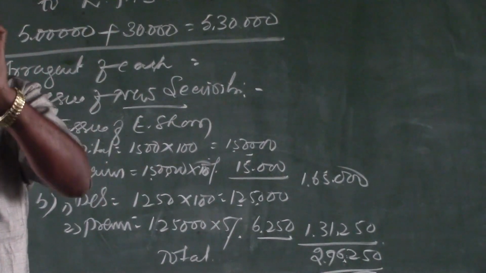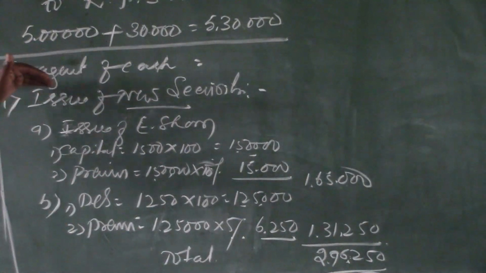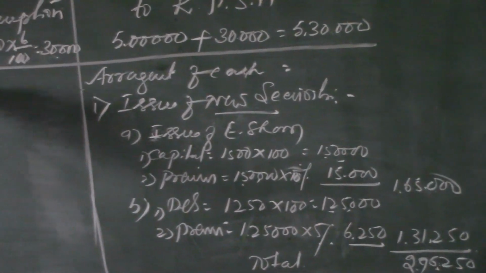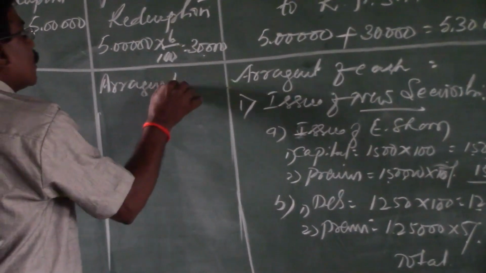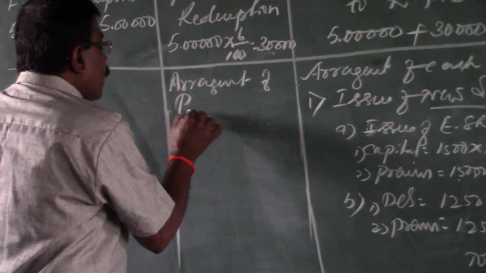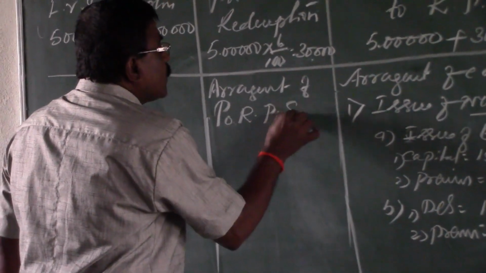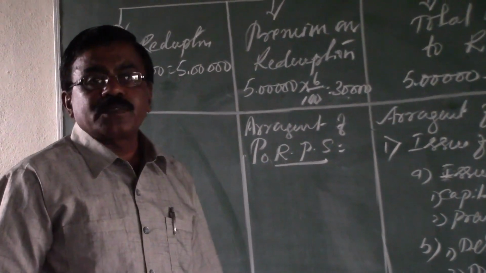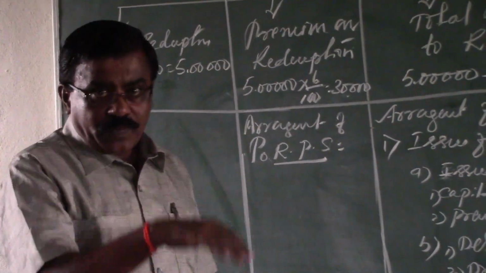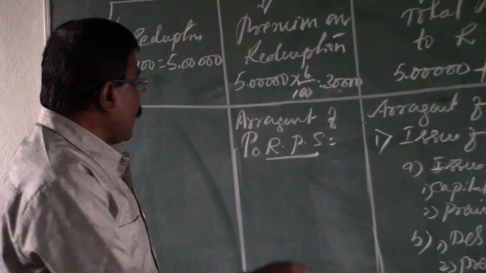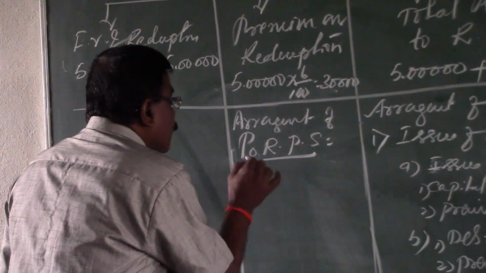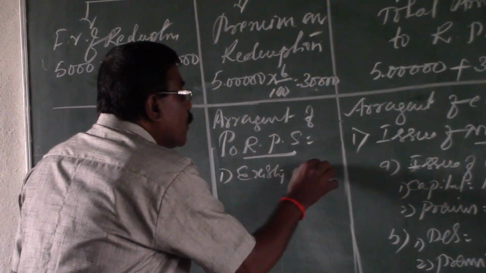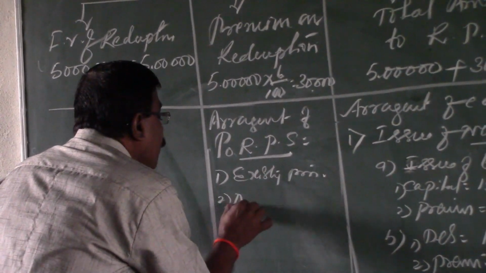So, taking that point in mind, we are going to close down what we call the arrangement of cash. After the arrangement of cash, then we have to go for the arrangement of premium on redemption of preference shares. It is also given the idea of how we have to arrange the premium on redemption of shares in the first volume. In the similar manner, here the arrangement is from the existing premium. Existing premium is not there, but here new premium is there.